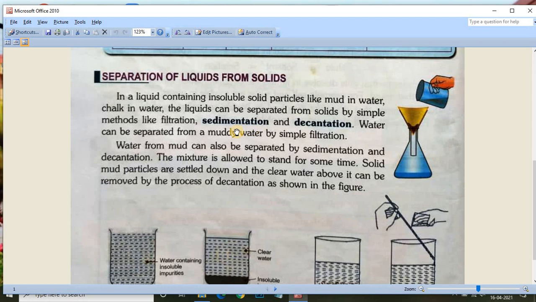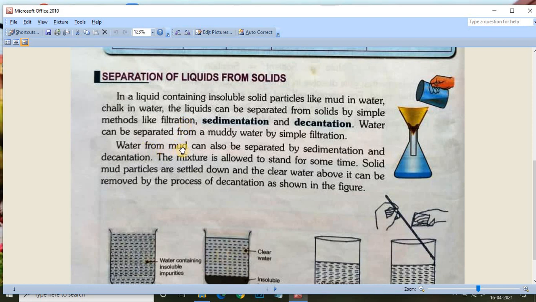So here you can learn two words, sedimentation and decantation. First of all, what is the meaning of sedimentation? The process in which solid impurities are allowed to settle down under the influence of gravity is known as sedimentation. Now, next is decantation. What is decantation? The process of removing the liquid above the settled down solid particles without disturbing the impurities. So these are the two processes, and these are simple methods of separation.